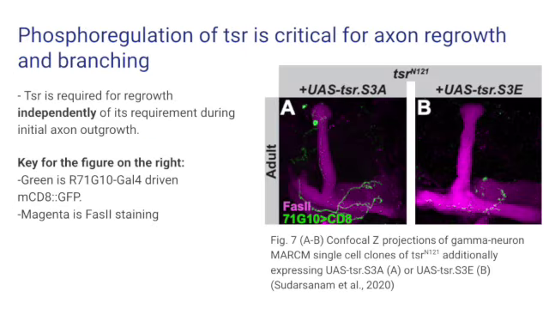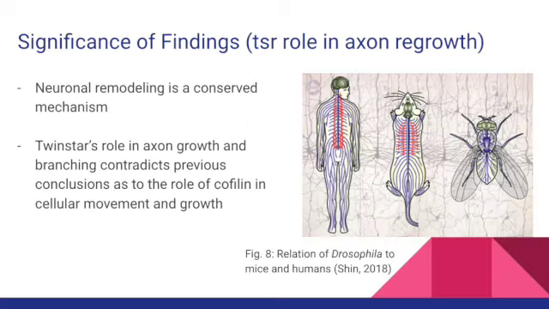Out of these 5 discoveries, the most important one to highlight, separate from the overall conclusion, is that phosphoregulation of twinstar is critical for axon regrowth and branching. This can be seen in the following figures as the expression of the non-phosphorylatable TSR S3A, which was presumably constitutively active, resulted in partial growth rescue. Therefore, it seems that TSR is required for regrowth independently of its requirement during initial axon outgrowth.